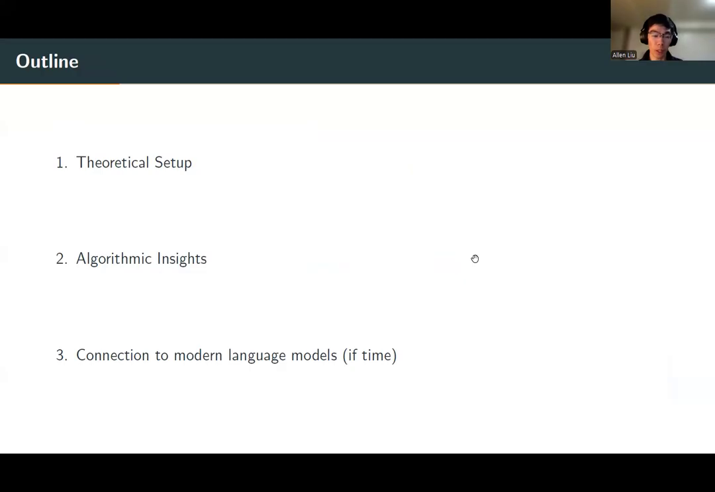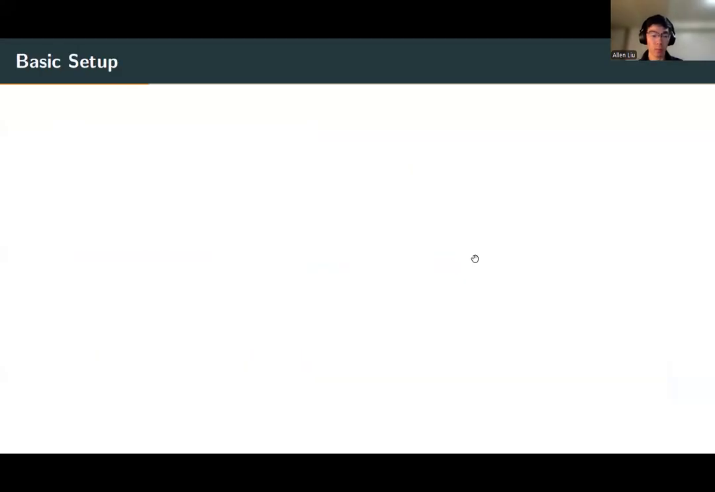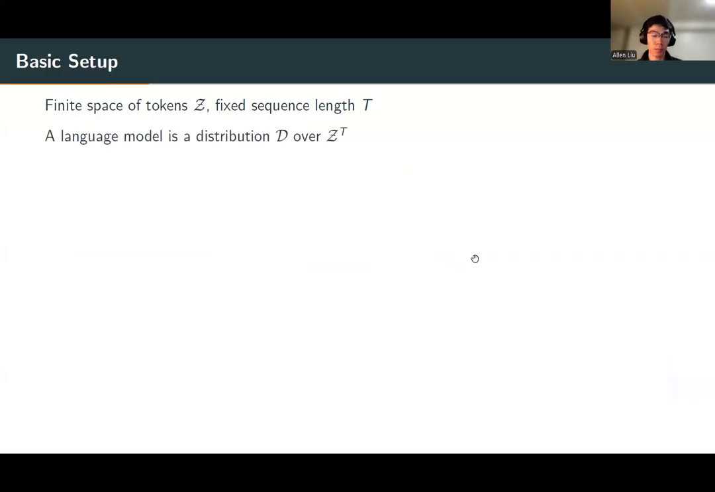Let me begin with the basic theoretical setup. We consider a finite space of tokens, Z. Think of Z as, say, the space of all possible words. And we consider a fixed sequence length, T. Now we have this very literal definition of a language model, which is just a distribution D over sequences of words of length exactly T. For simplicity, we have this fixed sequence length T.